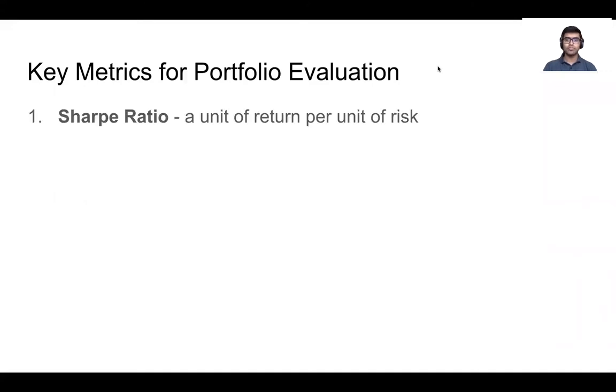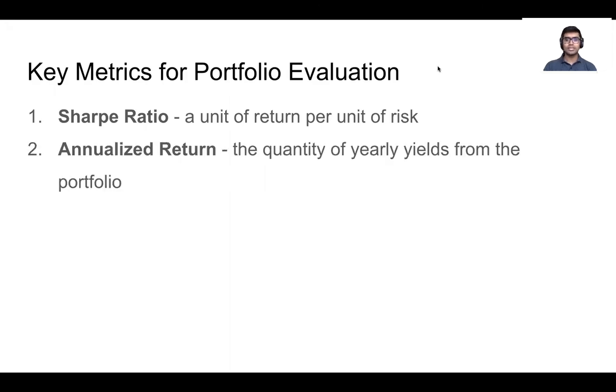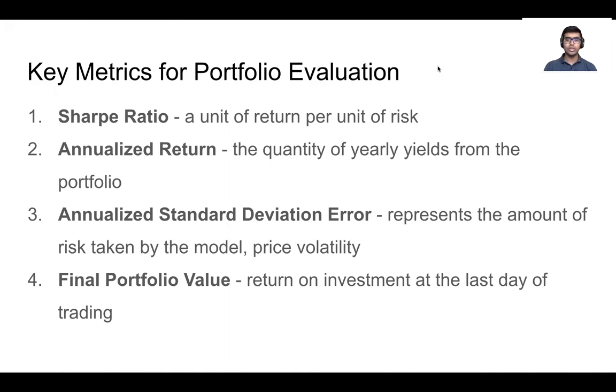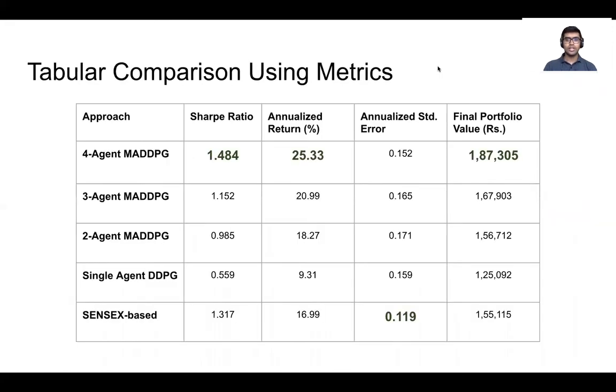We now proceed to detail the obtained performance results for each of our models on four main standardized metrics, namely Sharpe ratio, annualized return, annualized standard deviation error, and final portfolio value. Sharpe ratio provides a measure of unit of return per unit of risk. Annualized return signifies the quantity of yearly yields from the portfolio. Annualized standard deviation error represents the amount of risk taken by the model, which in investment terms is a measure of the price volatility. Final portfolio value is the eventual return on investment at the last day of trading. The resulting performance metrics obtained are as shown in the table.